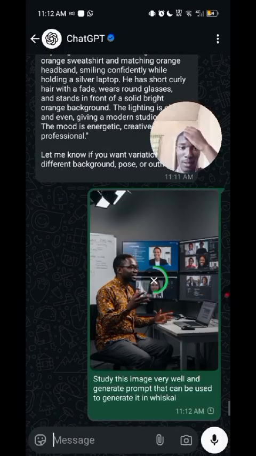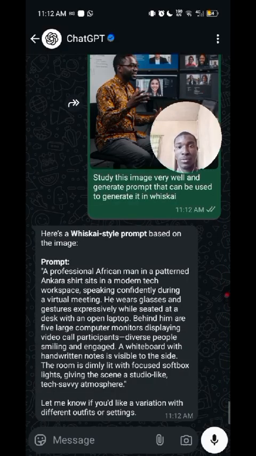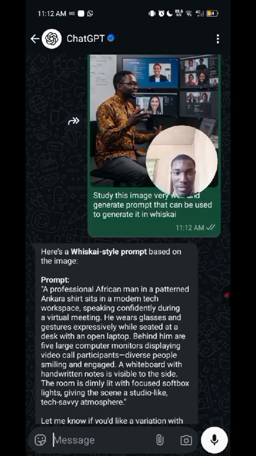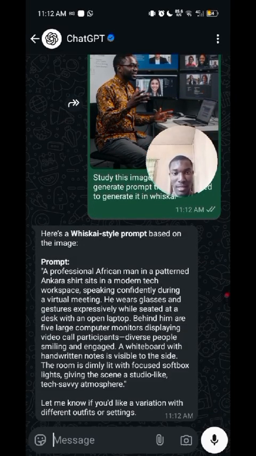So once you give it the prompt, you have to wait for the response. You don't have to change anything. If you want to change any style, you can change any style. If you want to do any other thing, you can just do it. So here we have a professional African man in a patterned Ankara shirt seated in a modern tech workspace, speaking confidently during a virtual meeting.